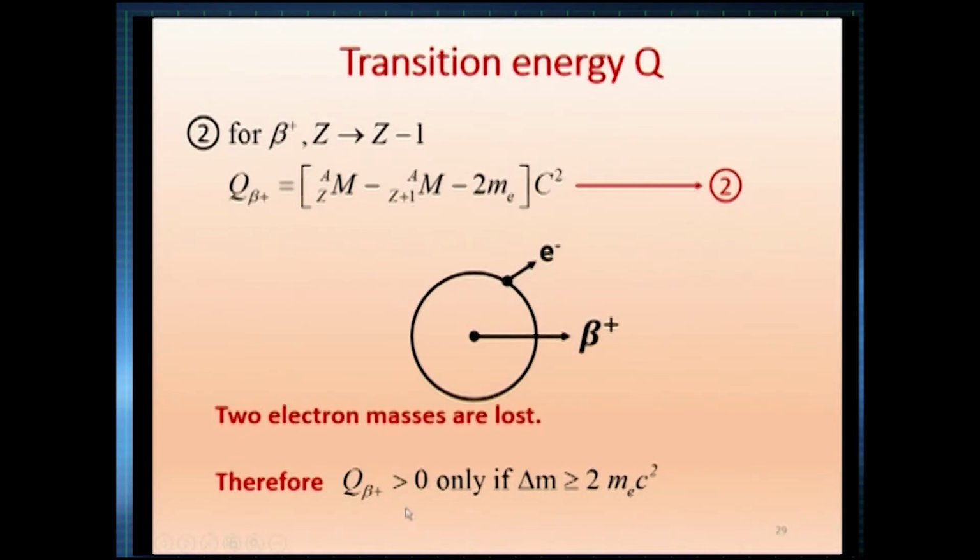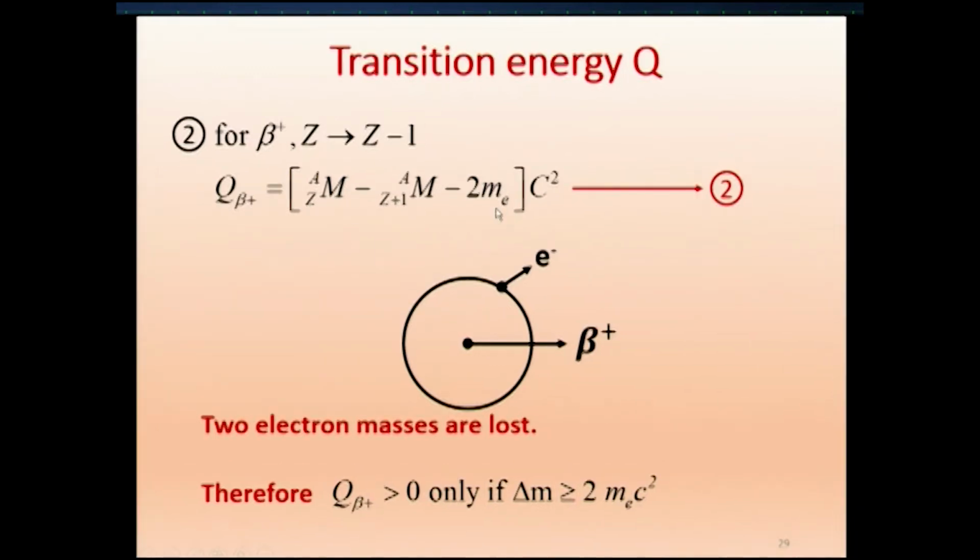Q will be positive only if delta m, this part I call delta m. This delta m is the mass change in nuclear mass. So, only when this delta m is greater than 2 me c squared, then we will be able to get Q positive. If the first two terms put together are a smaller quantity, then it will be negative. When it is negative, it is not at all energetically possible,